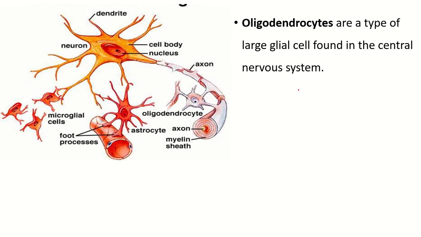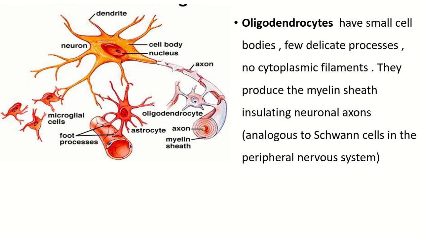Oligodendrocyte. Oligodendrocytes are a type of large glial cell found in the central nervous system. Oligodendrocytes have a small cell body, few delicate processes, and no cytoplasmic filaments. They produce the myelin sheath insulating neuronal axons present within the central nervous system.